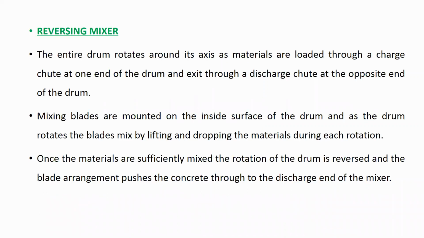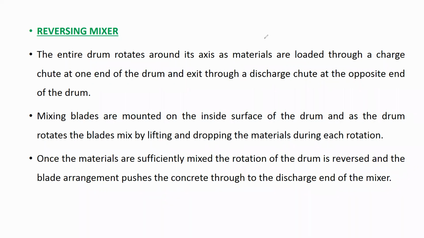Next is the reversing mixer. The entire drum rotates around its axis as the materials are loaded through a charge chute at one end of the drum and exit through a discharge tube at the opposite end of the drum. Mixing blades are mounted on the inside surface of the drum. As the drum rotates, the blades mix by lifting and dropping the material during each rotation. Once the materials are sufficiently mixed, the rotation of the drum is reversed and the blade arrangement pushes the concrete through the discharge end of the mixer.